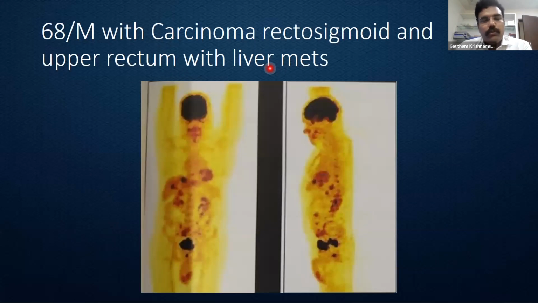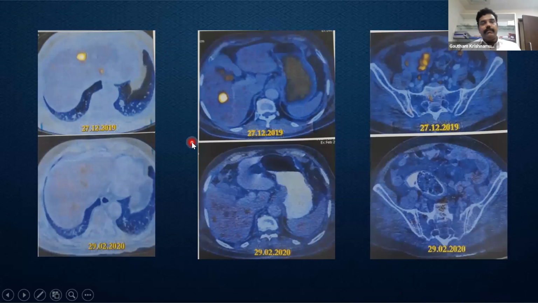So this is another individual, an elderly male, who presented with upfront liver mets. He initially had rectal bleeding as the indication for evaluation, which showed a moderately differentiated adenocarcinoma at the rectosigmoid and upper third of rectum. And imaging showed multiple liver mets involving both lobes of the liver. So he underwent chemotherapy as well as targeted therapy. Initially, he had CAPOX with bevacizumab, then only CAPOX. So we can see the response was pretty good.